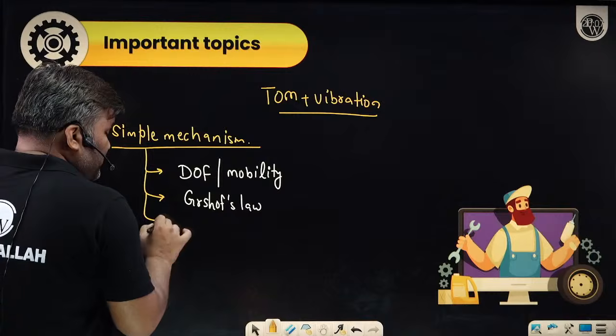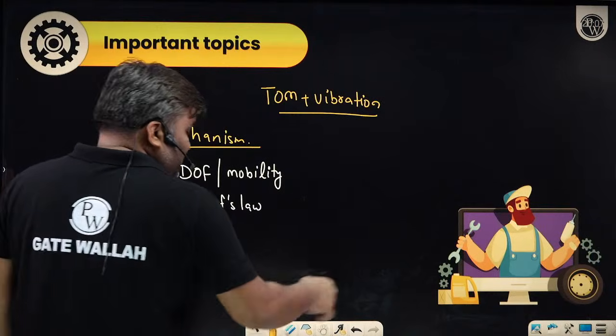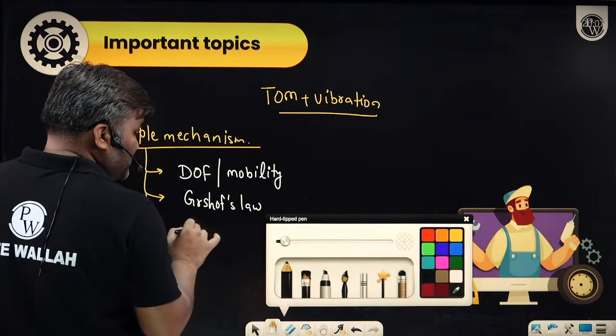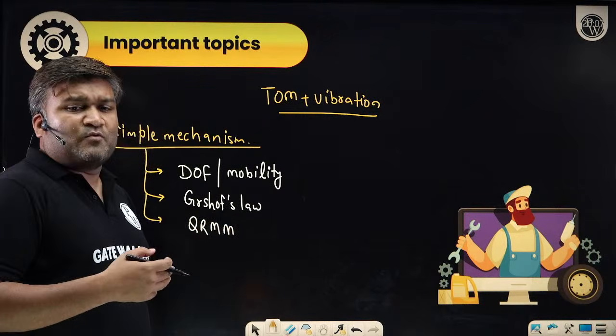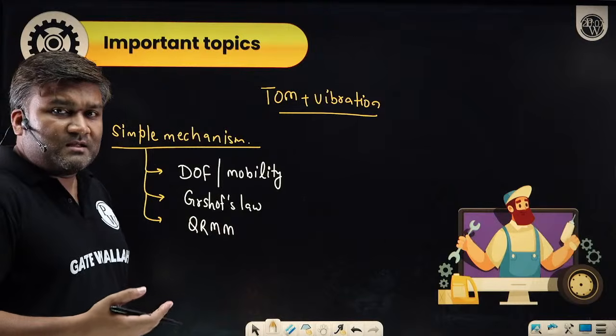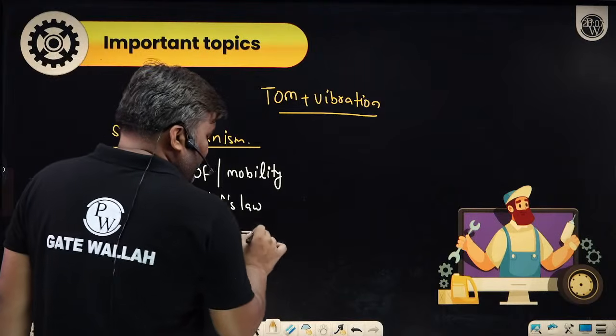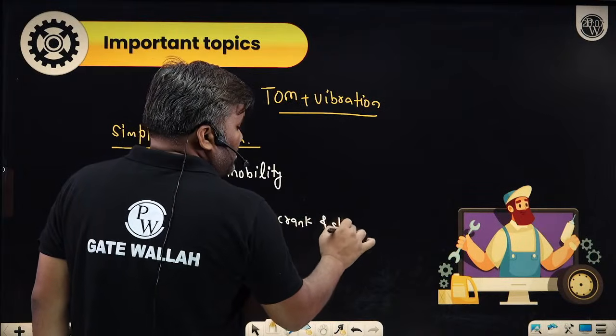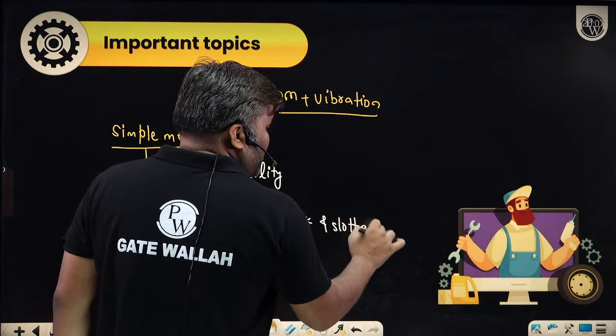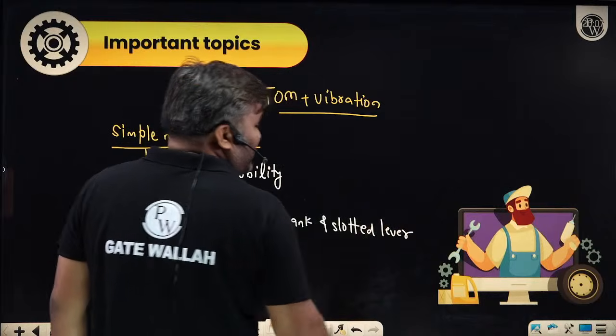Then there is something called the quick return motion mechanism. There are basically 3 types of quick return motion mechanism which we study in our syllabus. We have the crank and slotted lever quick return motion mechanism.